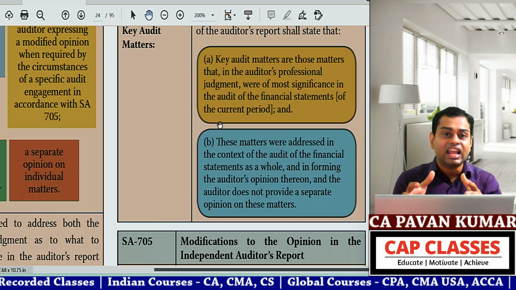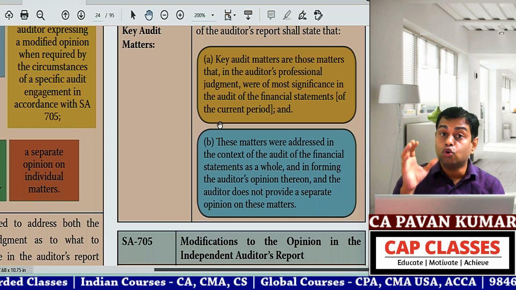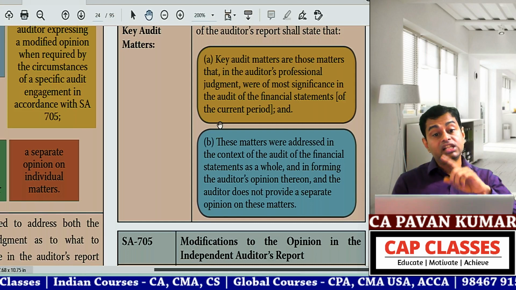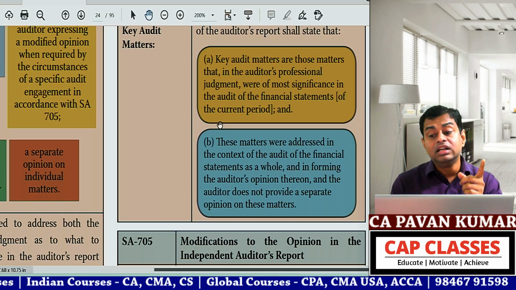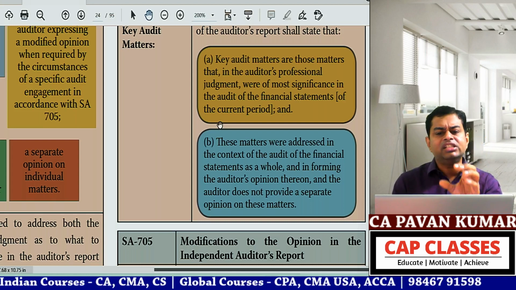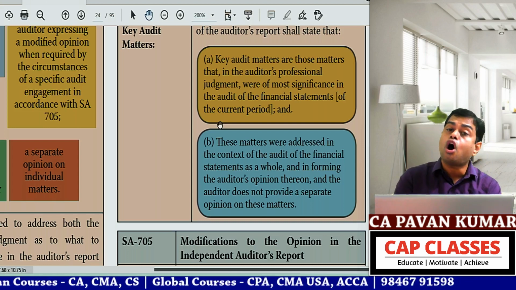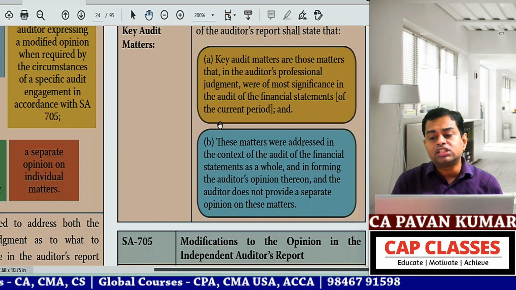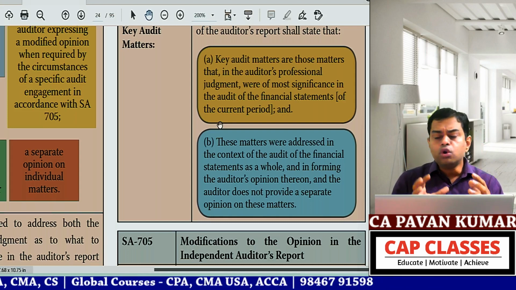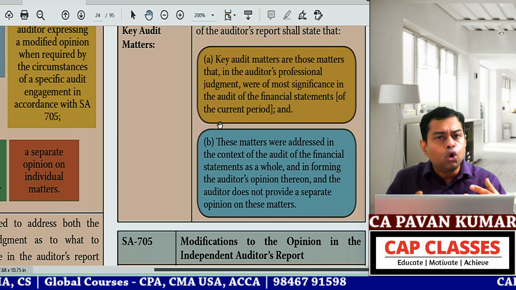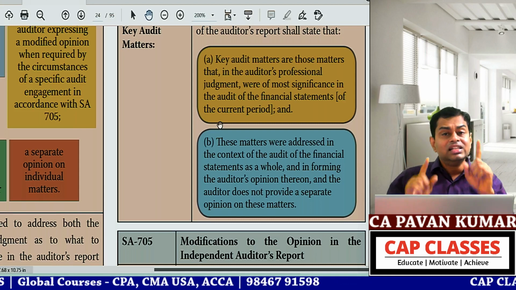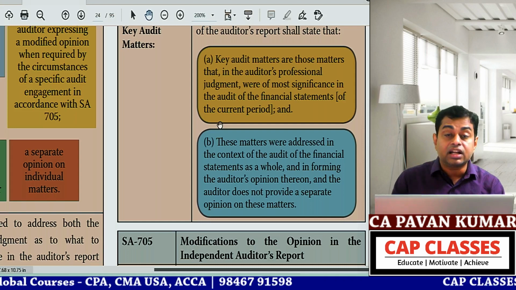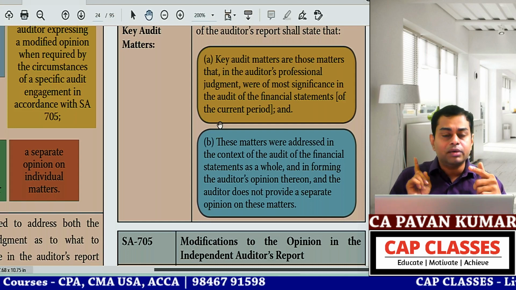Okay, this is the key area. But you need to open the ICAI original study material also. In that, 71 pages or 75 pages of notes are there for all the standards put together: 700, 701, 705, then this 706, all put together. There, you don't need to thoroughly read the whole ICAI study material. Single reading for your academic interest.